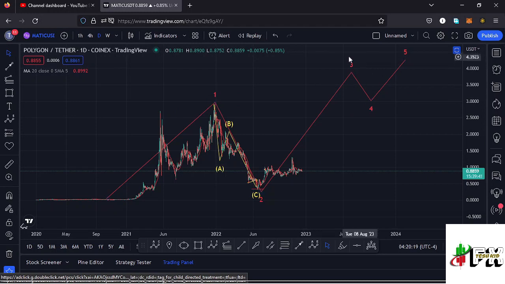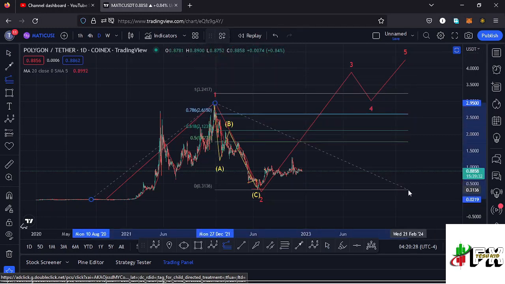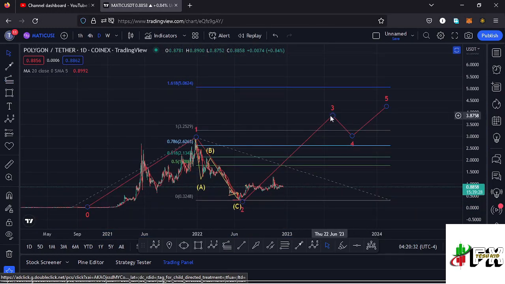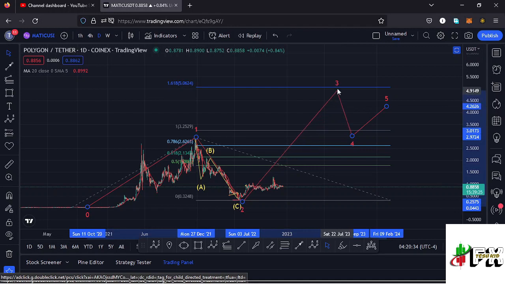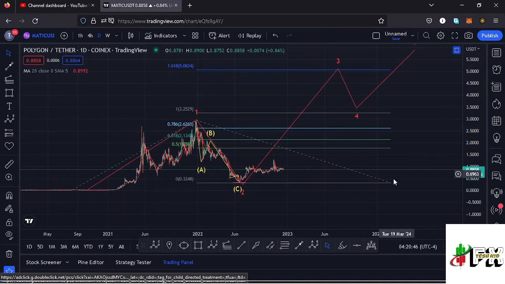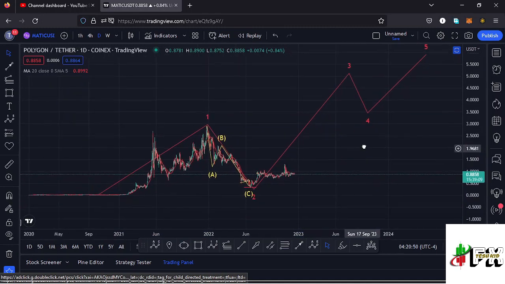Sketching out a minimum target area to the upside in the formation of that wave 3, using a trend-based Fibonacci, connecting it from the low of the first wave to the high of that wave 1, then dragging the fibs to the low of the second wave, that gives me a minimum target area to the upside in the formation of that wave 3 at the fib level 1.618, which perfectly lies at around the $5.06 mark. That is the minimum that I would expect that wave 3 to the upside to do before we see a wave 4 and then continue pushing even higher in the formation of that wave 5. And that is my long-term scenario that I'm expecting to play out here on the Polygon Matic chart.